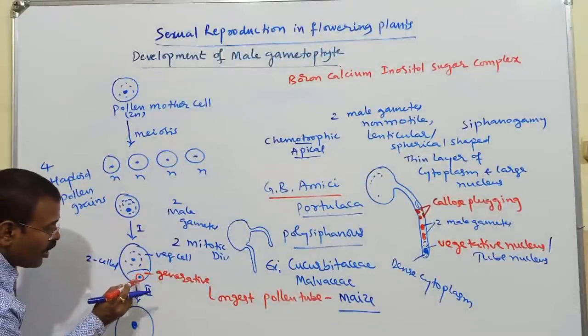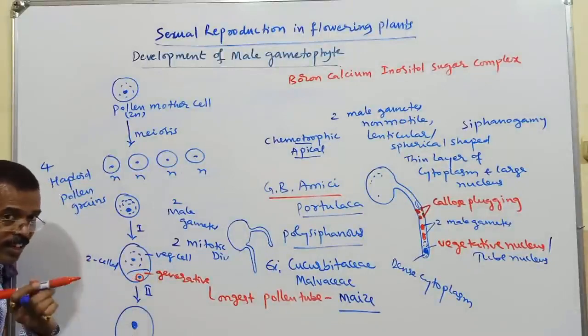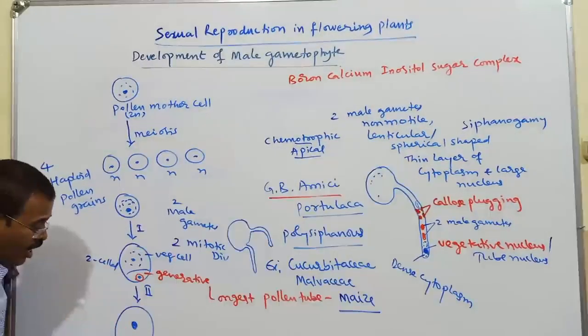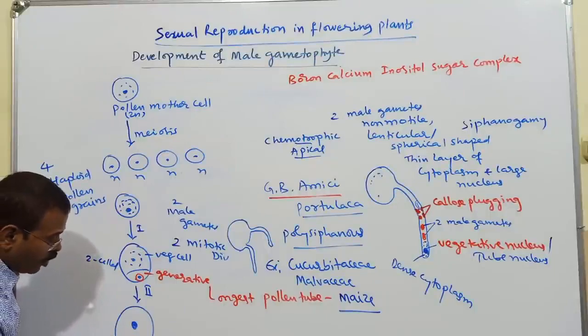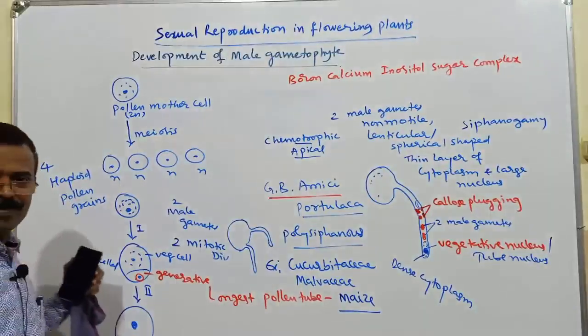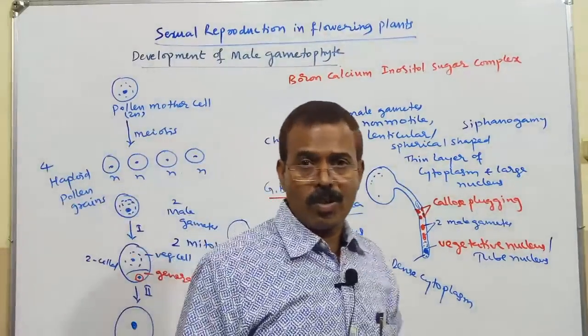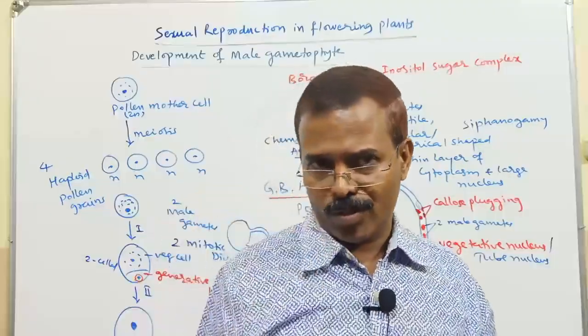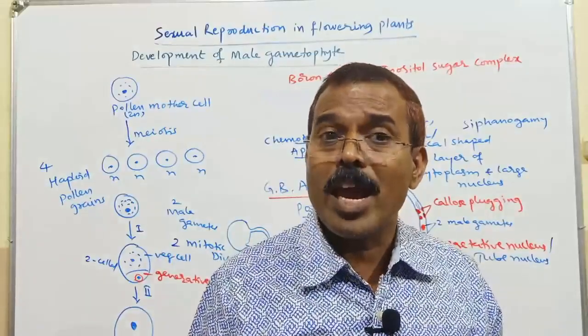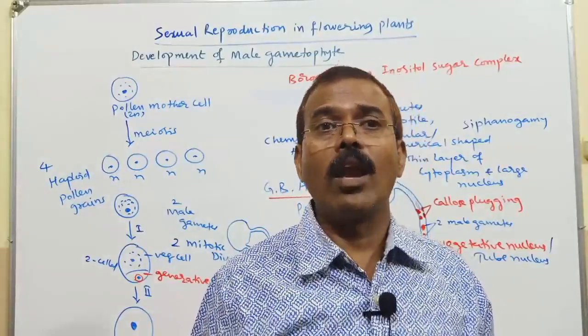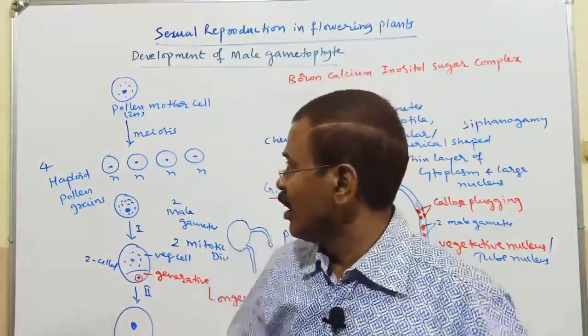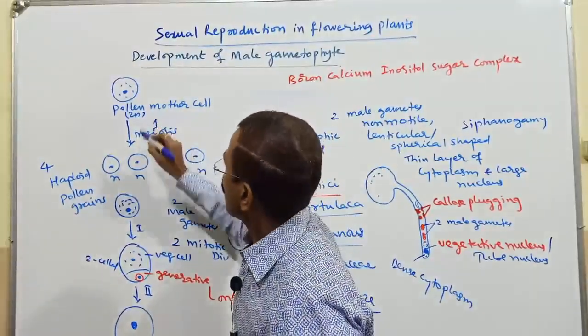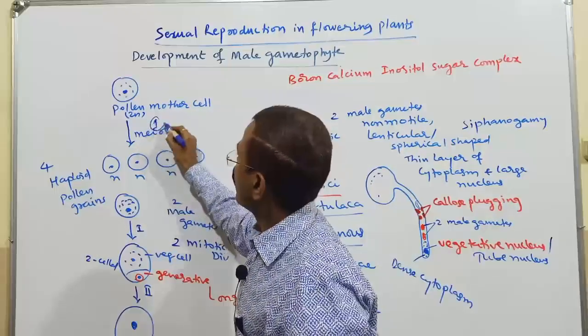This generative nucleus divides mitotically, and it is going to form 2 male gametes. So for the formation of 2 male gametes from a microspore mother cell or pollen mother cell, you need 1 meiosis.